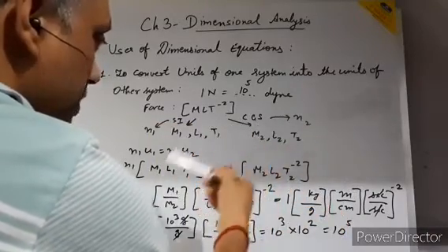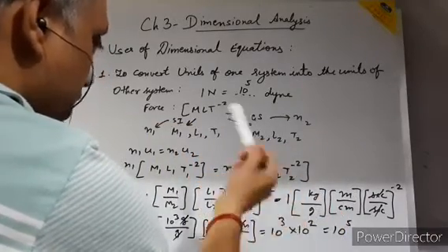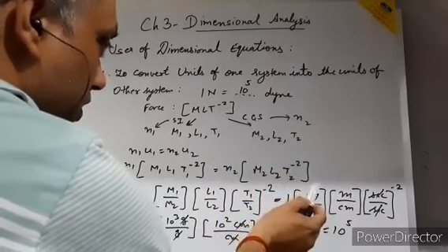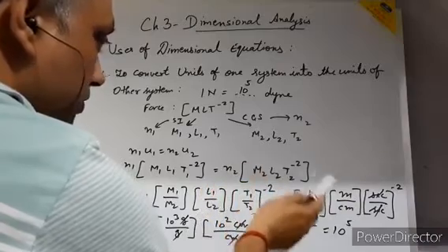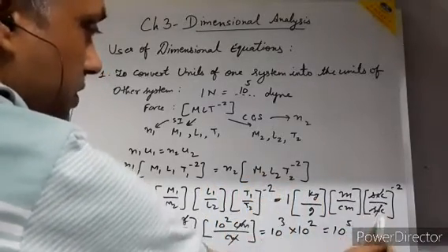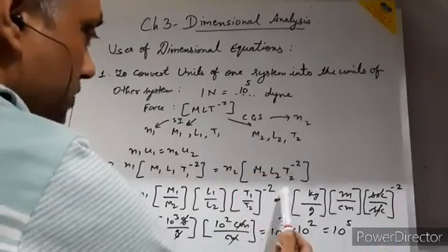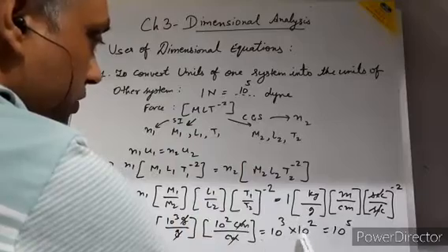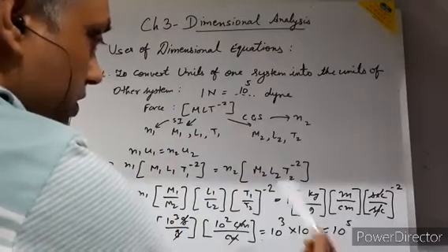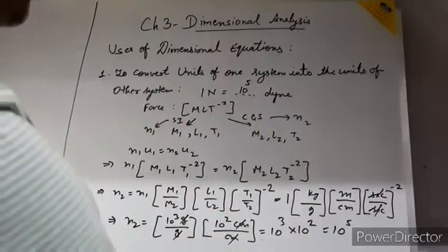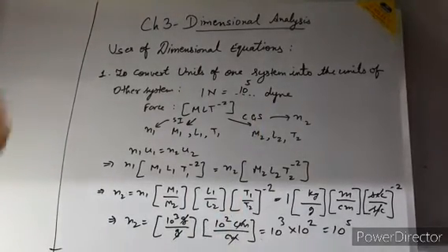In CGS system, mass in gram, length in centimeter, and time in second. 1 kg is equal to 1000 gram, 1 meter is equal to 100 centimeters. So I have substituted the values, centimeter is cancelled. This 1 is coming from N1, so 10 to the power 3 into 10 to the power 2, so that is 1 Newton is equal to 10 to the power 5 dyne.